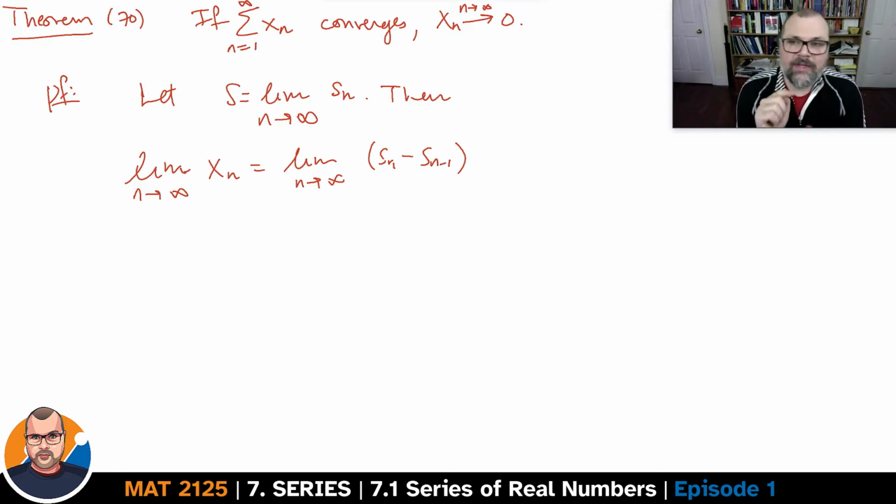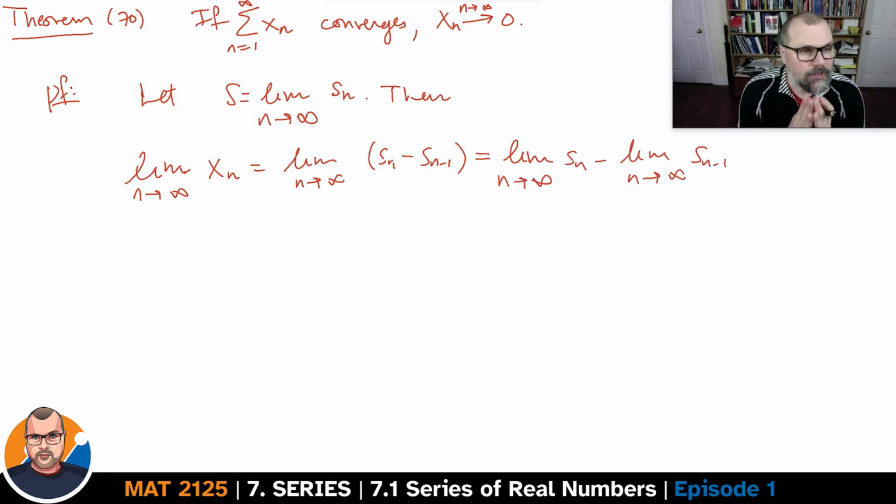Now, we know that the limit of the S_n's exists, and so we can use the theorem on the operations on limits. If you didn't know that the partial sums converged, you could not necessarily separate the limit of the difference as the difference of both limits. Both take on the value S, so we get 0, right?